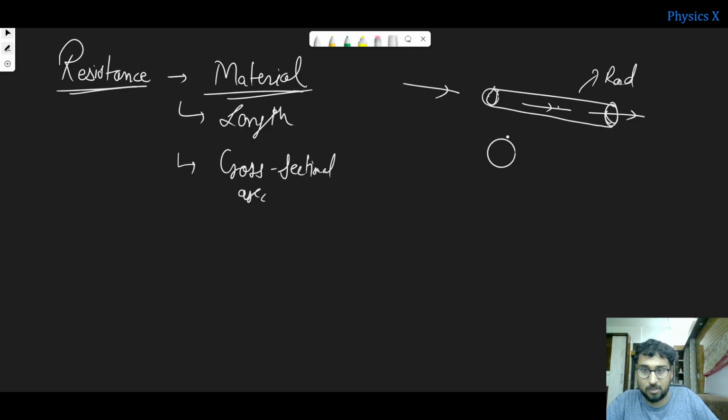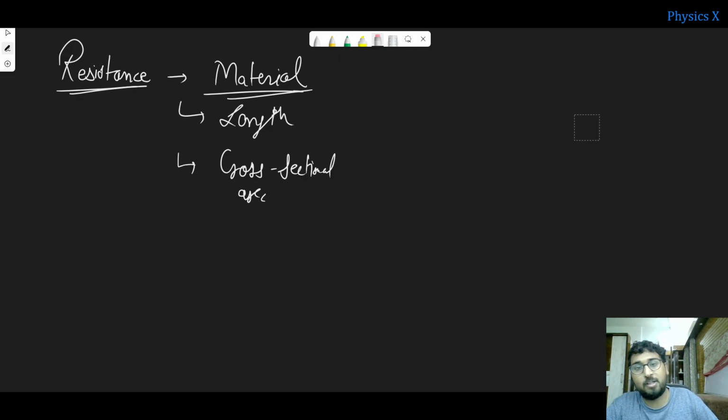So why do we consider cross sectional area? Because it is the area through which the charges are flowing. Depending on the size of this cross sectional area, the flow of charges can be only through that cross section. That is why cross sectional area is a point of interest here. So resistance depends on material, length and cross sectional area.